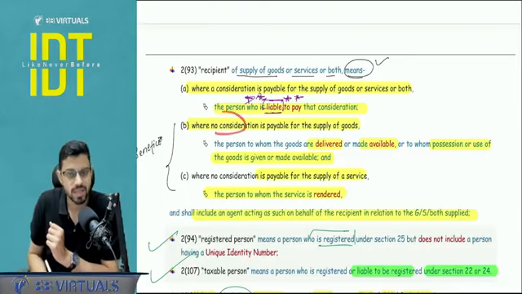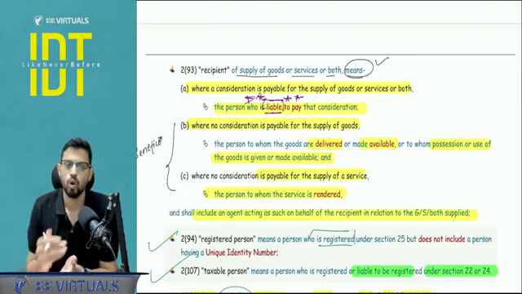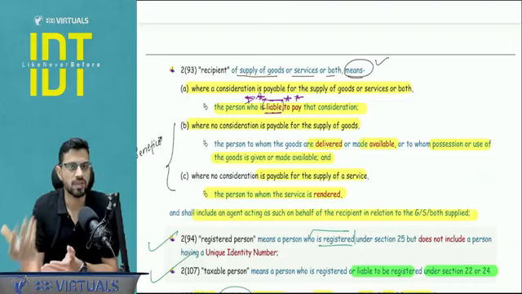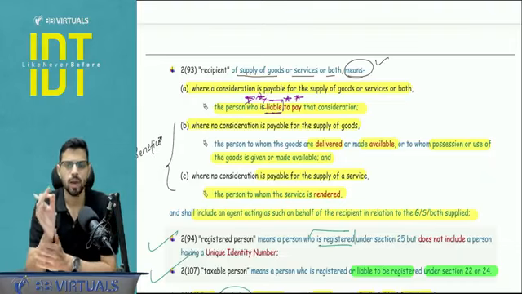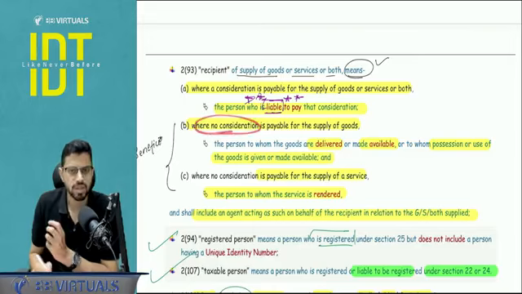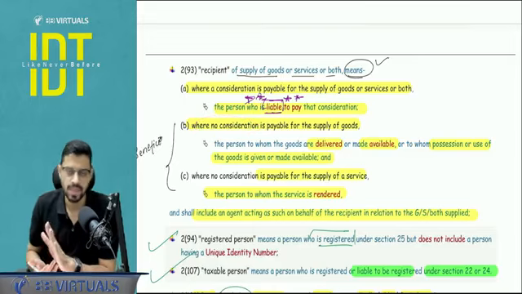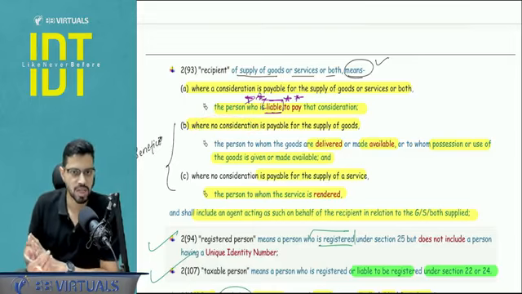And if there is no consideration, you just see who is the beneficiary, to whom the goods are delivered, to whom the services are delivered. That person will be known as recipient. Now you may have a query: sir, if there is no consideration, how come it is a supply? Yes, it can be a supply under Schedule 1, which we will cover in chapter number 1.